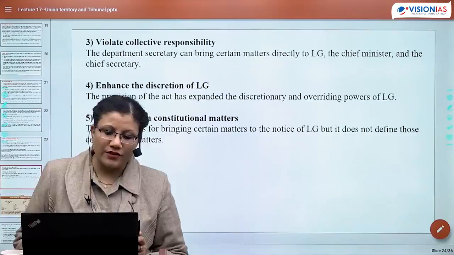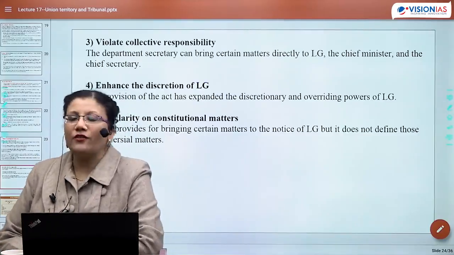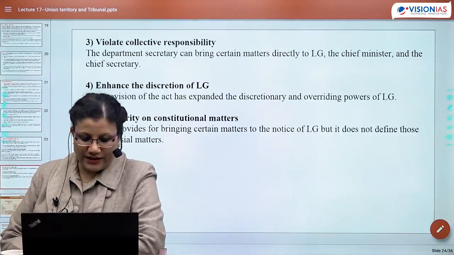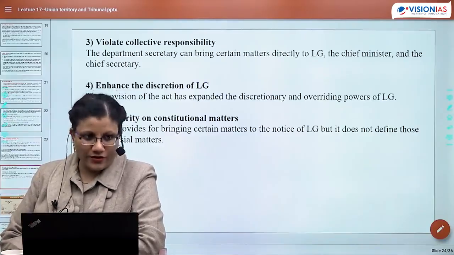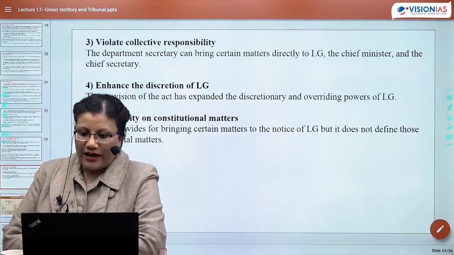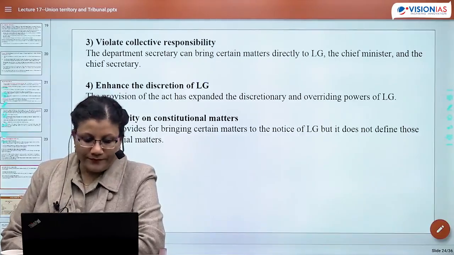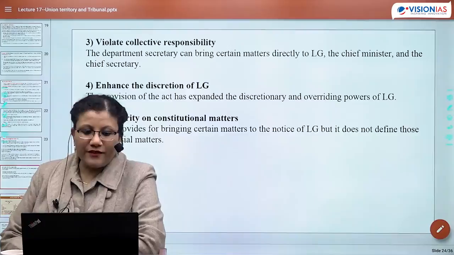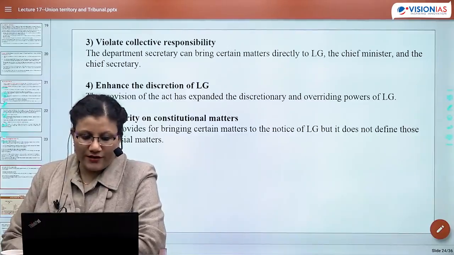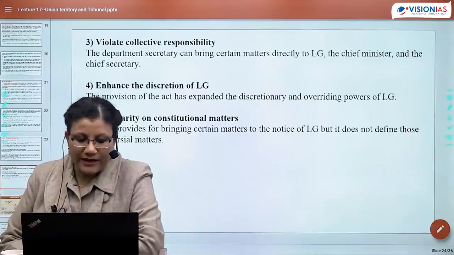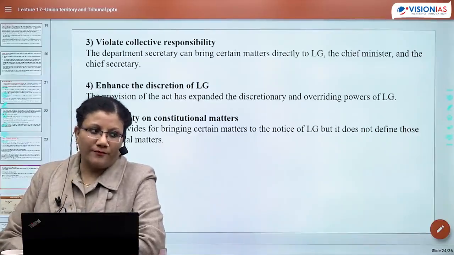UTs were introduced in India in which year? 1949, 50, 56, 60. 56, this was the state reorganization, 1956. After that, UTs were also being introduced. A few more questions on UTs. The 25th Indian state to achieve statehood is? The 25th state to achieve statehood. Options are Goa, Sikkim, Arunachal, Mizoram.